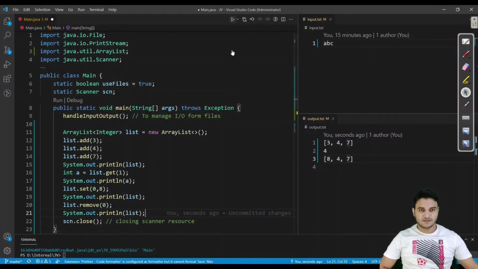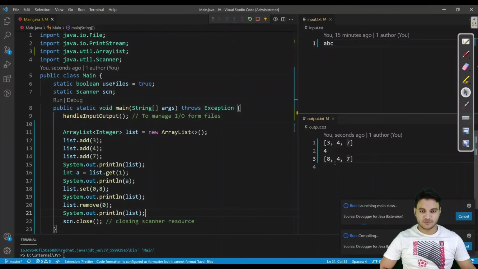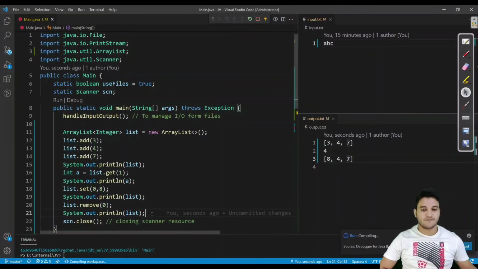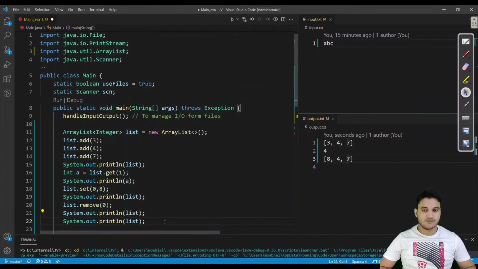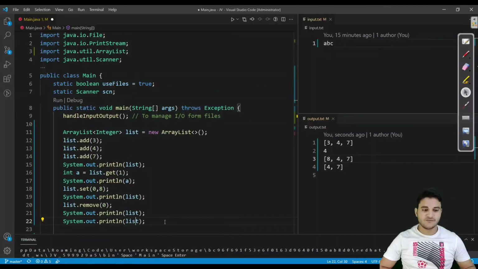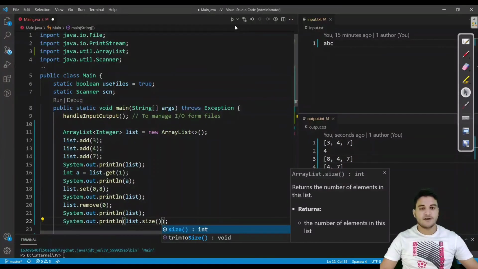The output of the initial 3 would be the same, and the last one would be 4, 7, because 8 is removed. I also want to print the size. As you can see, we are getting 4, 7. Let us print the size also. At last, we should get the size 2.